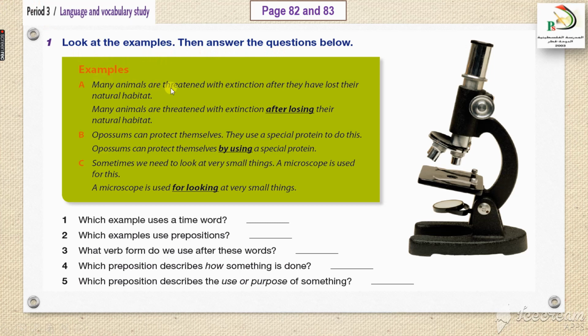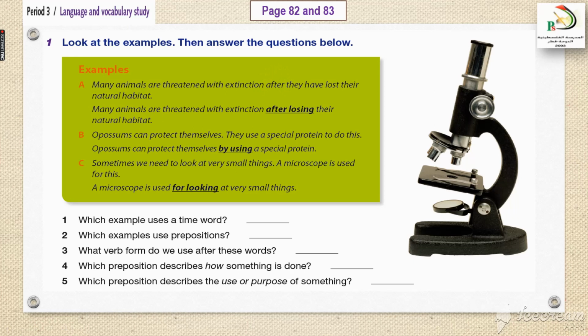Many animals are threatened with extinction after they have lost their natural habitat. Here the preposition after is telling us about a time period, that after this happened, many animals are threatened with extinction. Number 2.